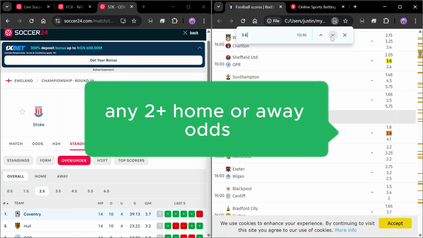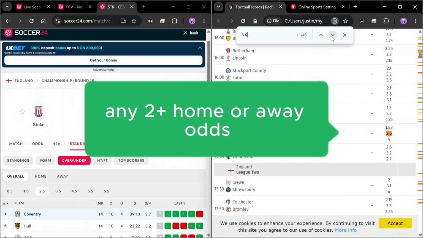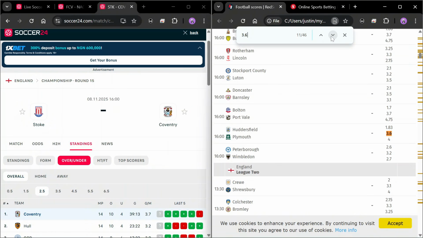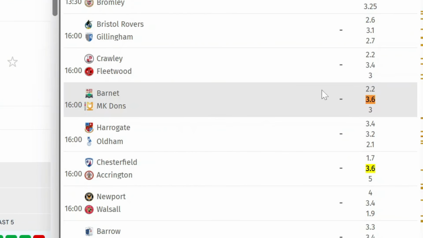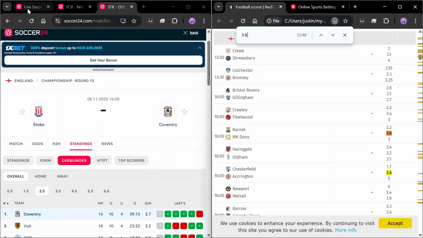So we're looking for 2.2 home team odds that has 0.6 for the draw options. This is another one, but it's different. So we will not be making predictions on here. Like I said, every odd has its meaning. So we are working with the meaning of this particular odd that I'm sharing with you. You can see this now, Barnet and MK Dons. This is one game that we can go ahead and actually pick.